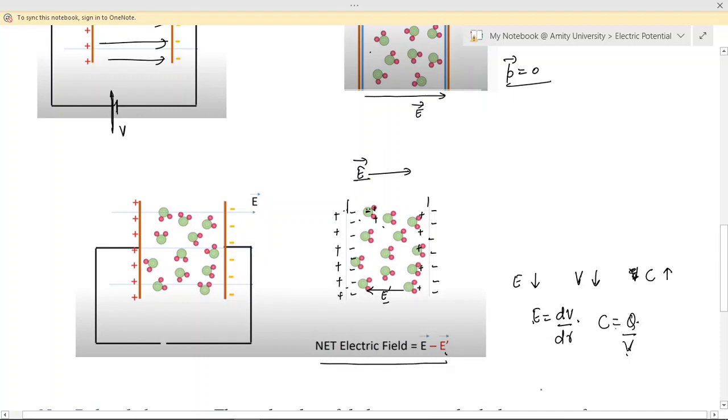So that is how we see the role of dielectric between the parallel plate capacitors. First of all, we are using a system of two parallel plates so that the capacitance can be maximum. Secondly, we are filling the space between the two plates with a dielectric so that the capacitance can be further increased. This is how a polar dielectric increases the capacitance of a capacitor.